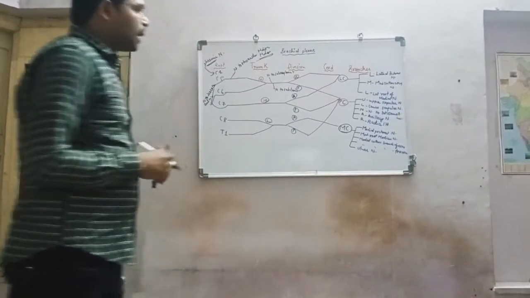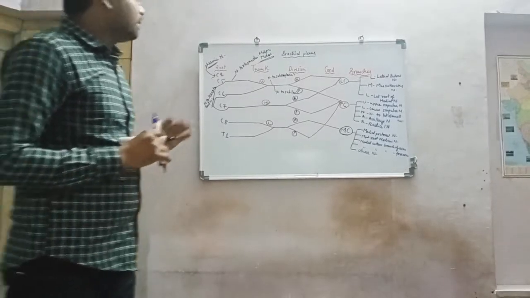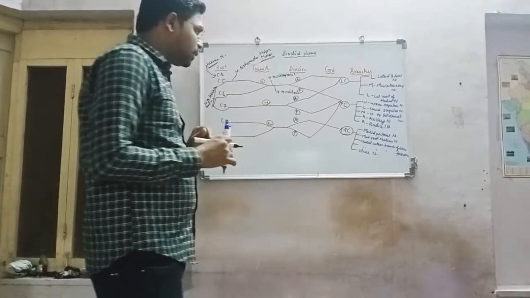So these are all the branches from the trunk and also the roots.